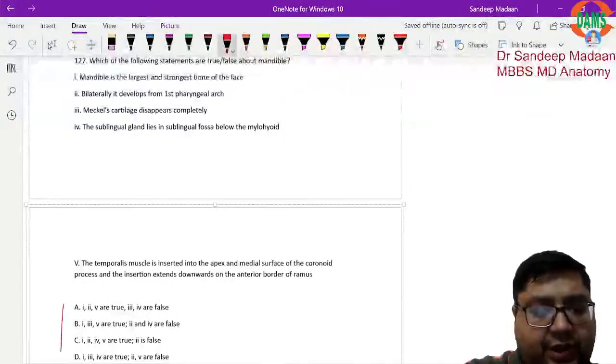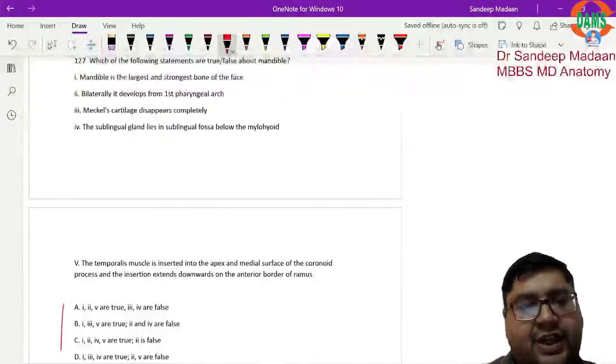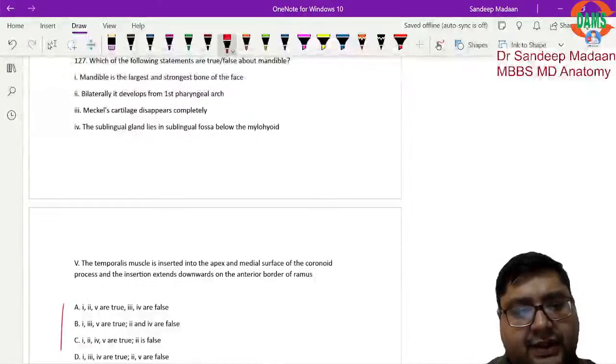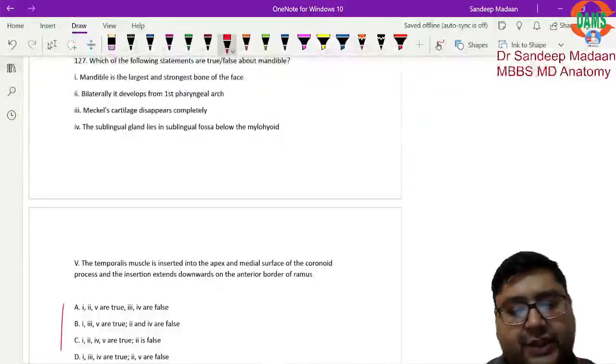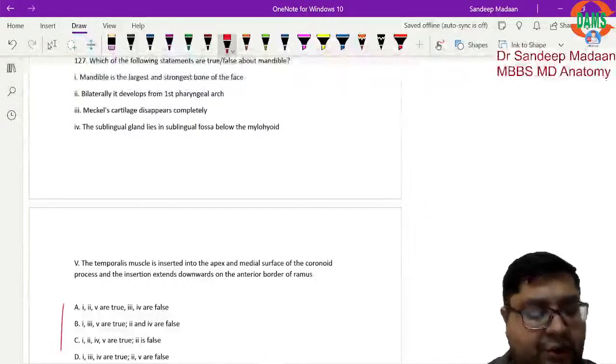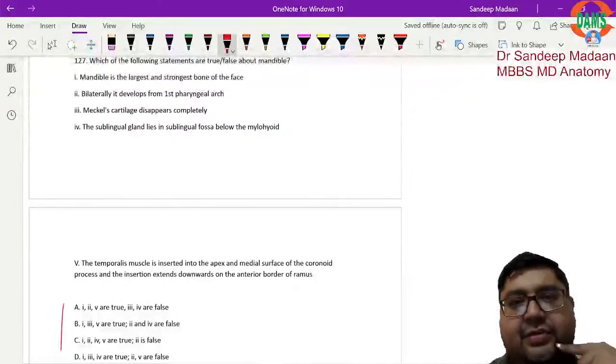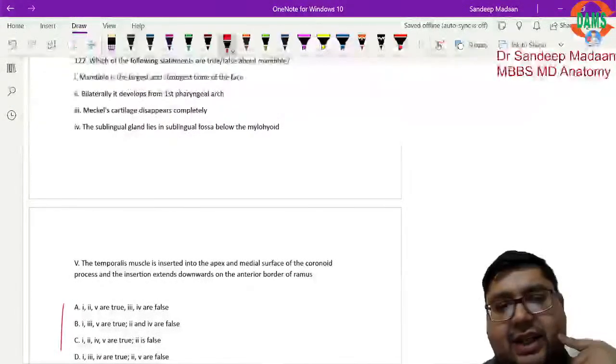Options are here, you can read the option here. So mandible is the largest, strongest, true. Bilaterally it is developing from the first arch, true. Meckel's cartilage disappear completely, no, that's not true. Why? Because Meckel's cartilage we have the remnant now, right? Remnants are there. It will not disappear completely. That's not true.